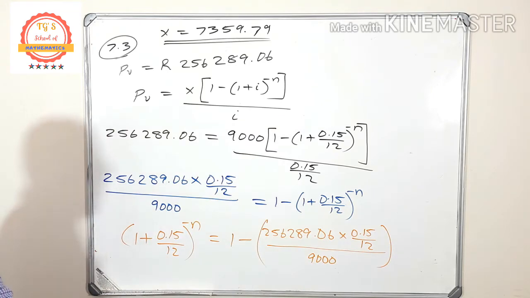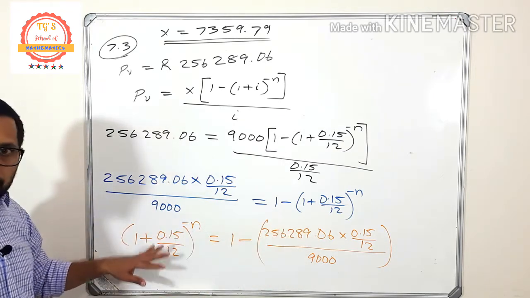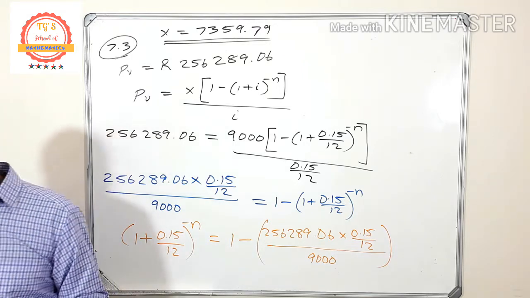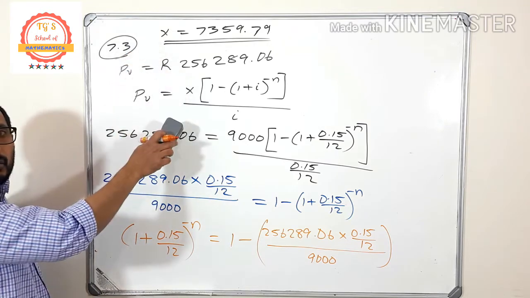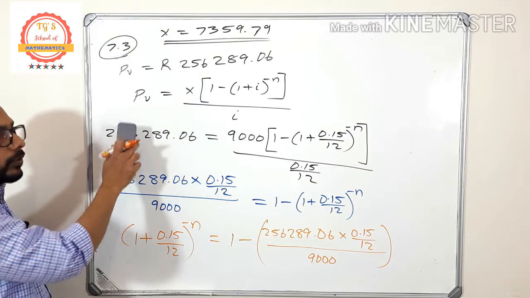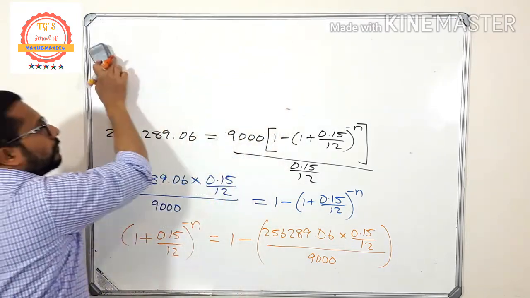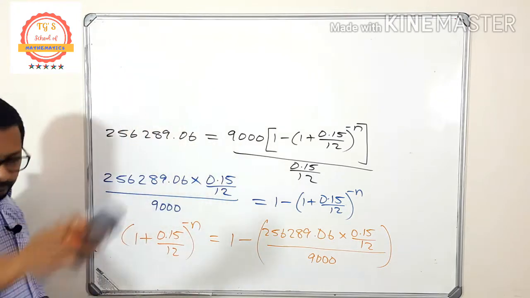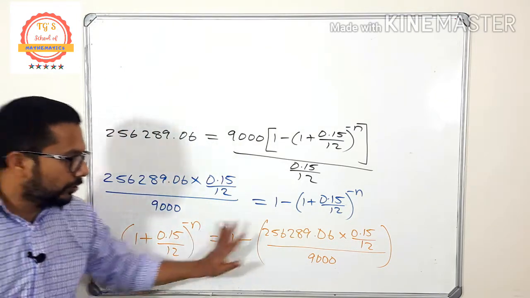Okay, now take your calculator and try to find the answer of this one and also this one. Okay, so let me erase. I hope you wrote this one. Those who didn't write this one, please pause the video and write that one. Okay, so what is the answer for this one and the whole of this thing?